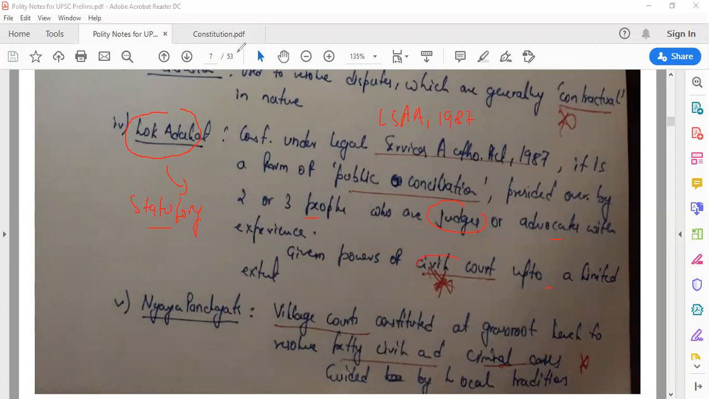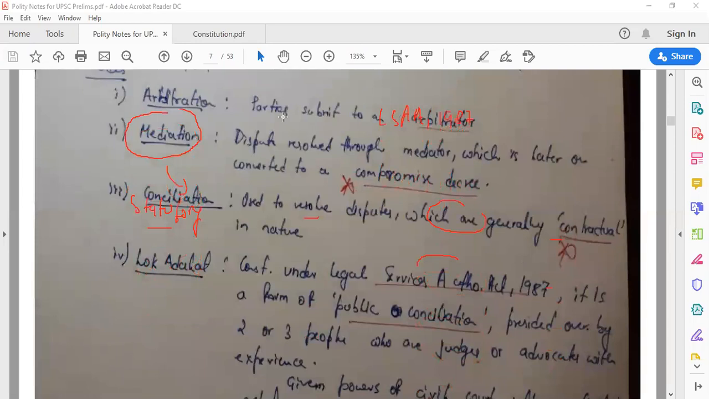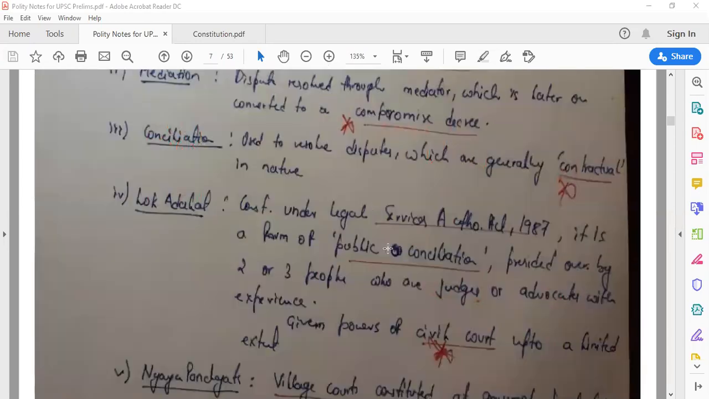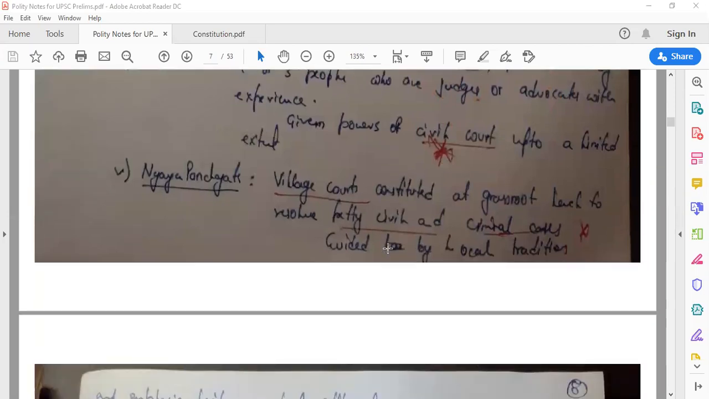So there are many things from the prelims perspective which are important. Lok Adalat is a statutory body constituted under LSAA, right? So there are basic modes of ADR which we have seen: arbitration, mediation, conciliation, Lok Adalat, and Nyaya Panchayat. We have talked about Lok Adalat, which was very important. Let's talk about Nyaya Panchayat.